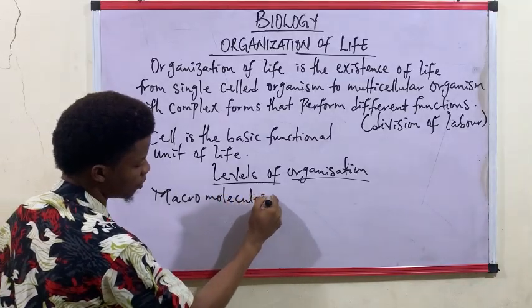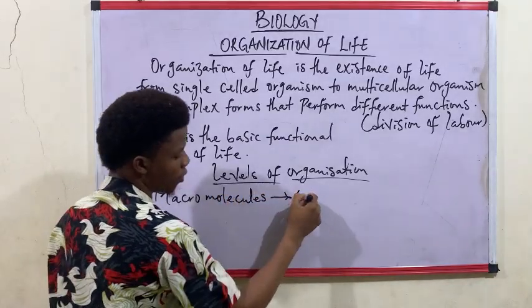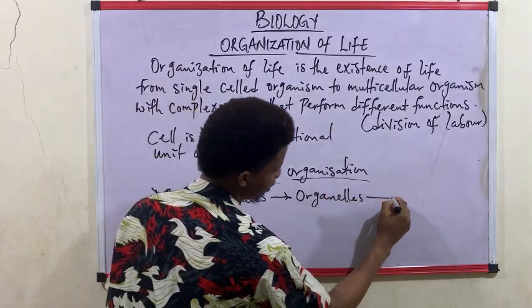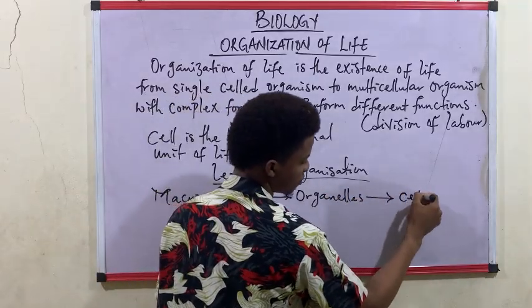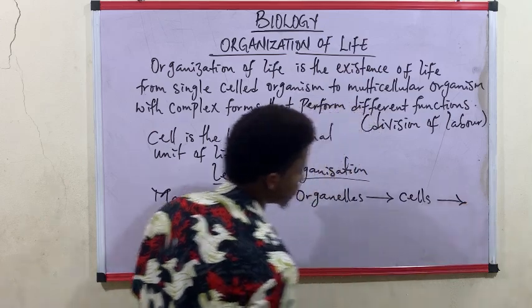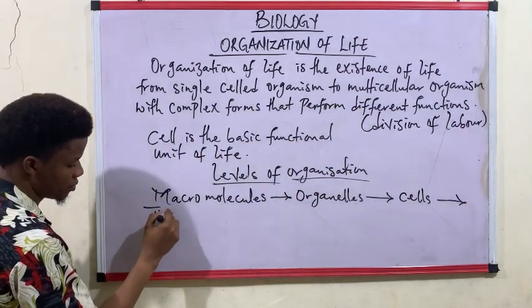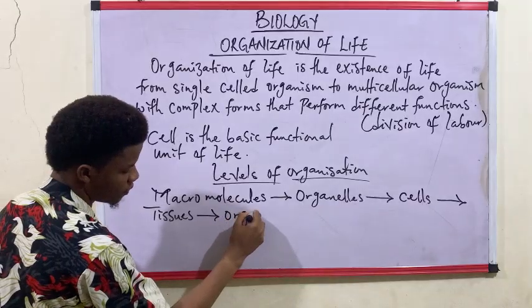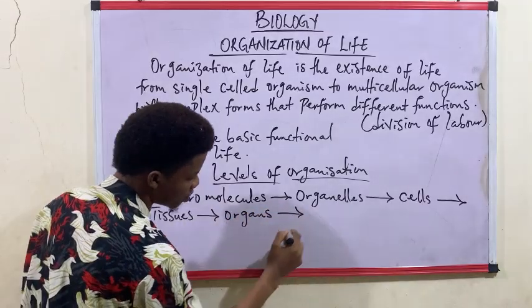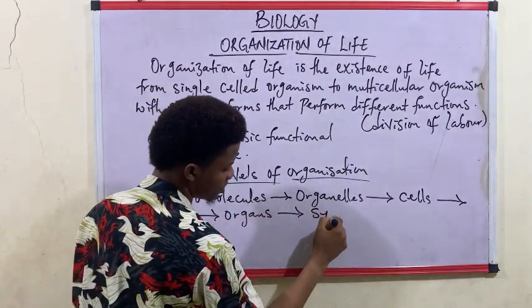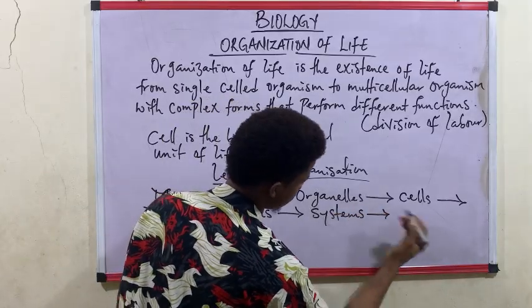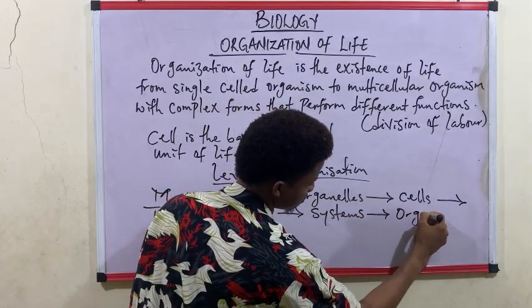From the macromolecules we have organelles. From organelles we have cells. From cells we have tissues. From tissues we have organs. From organs we have systems. And from systems we have the organism.